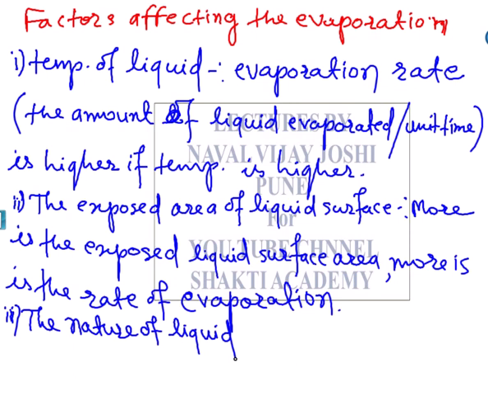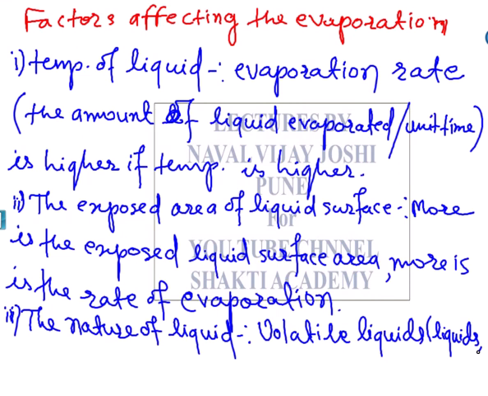So I am writing here: volatile liquids. So what are volatile liquids? Liquids having low boiling points.